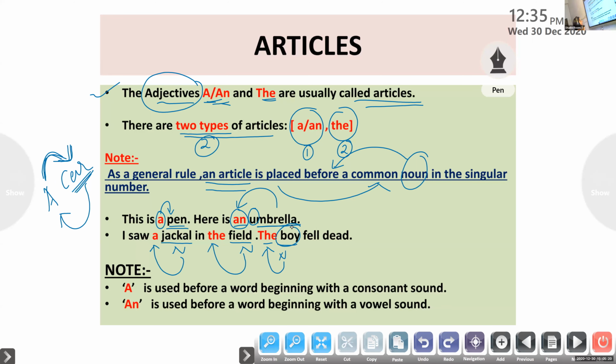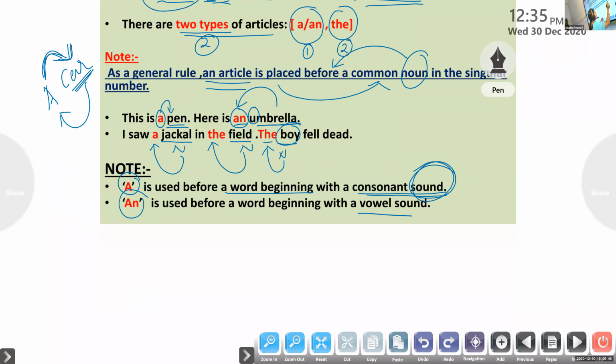So you should remember all those things. And important, note down, the article A is used before a word beginning with a consonant sound. I am stressing on sound again. Letter A, or article A, is used before a word beginning with a consonant sound. Remember, article an is used before a word beginning with a vowel sound. Again, I'm stressing on sound.